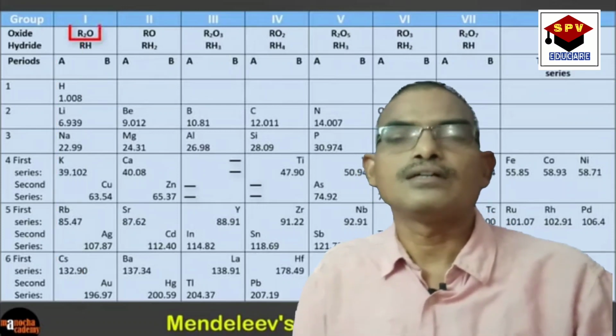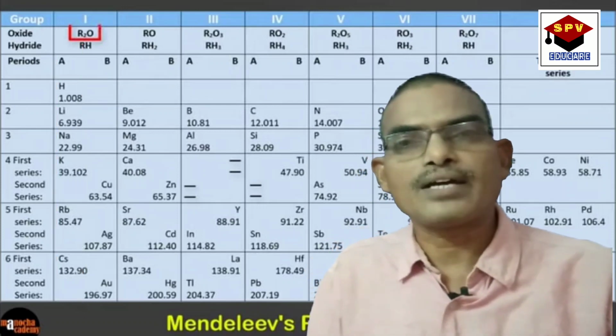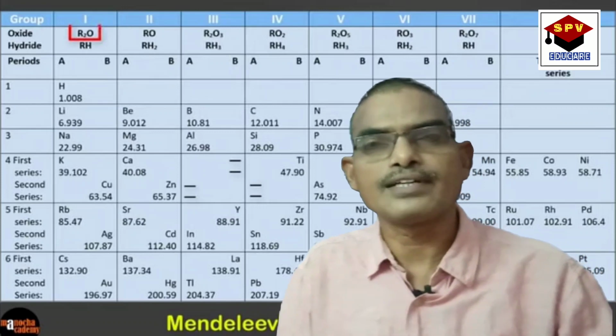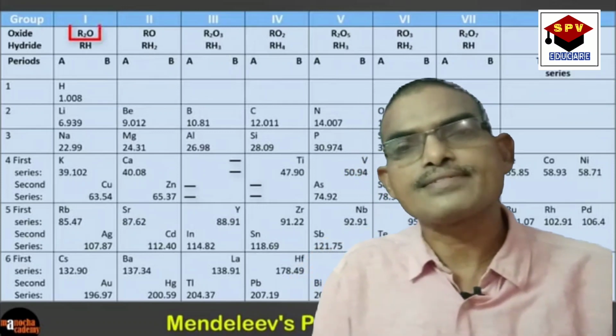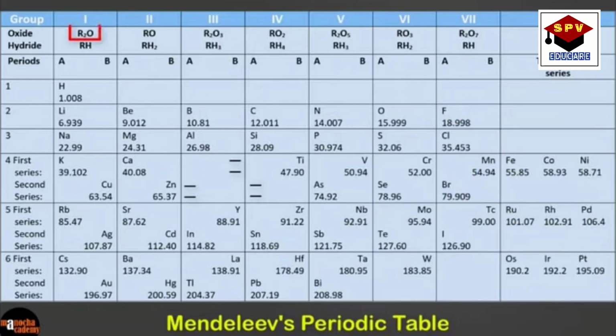The second drawback was anomalous series, already discussed. And the third one is that in the seventh group, chlorine and manganese were grouped together, whereas chlorine is a non-metal and manganese is a metal. These are the drawbacks in the Mendeleev periodic table.